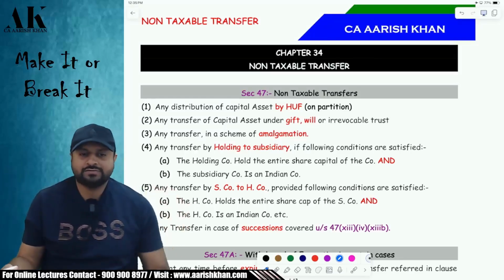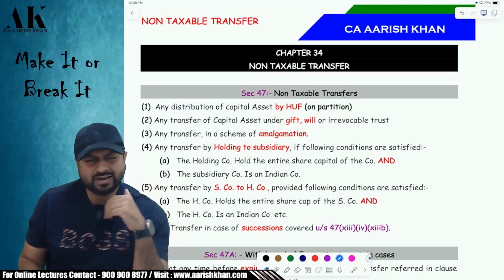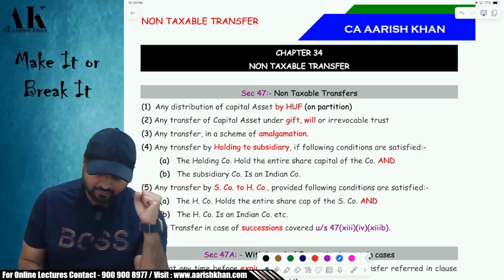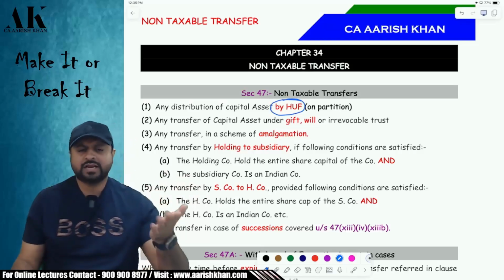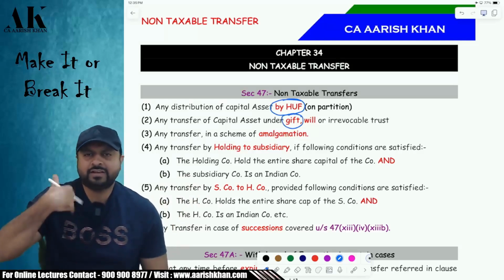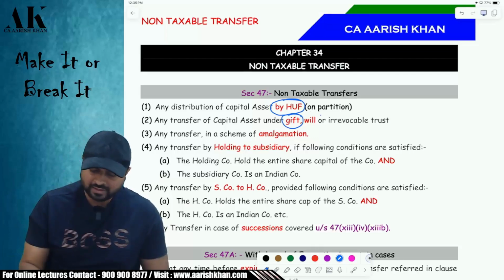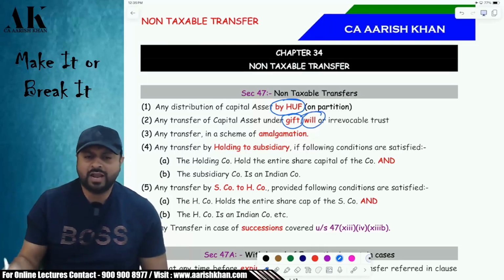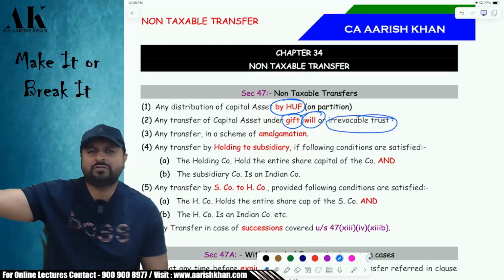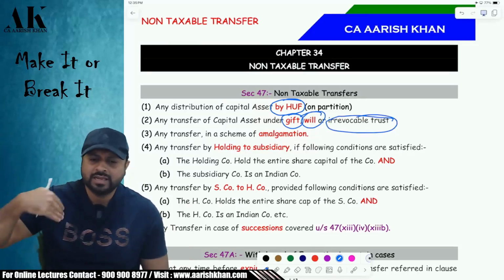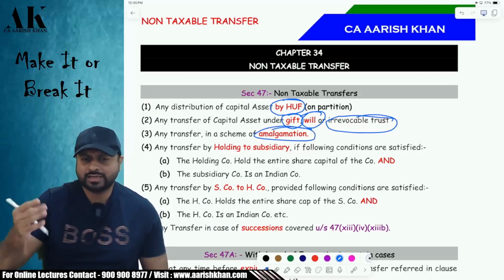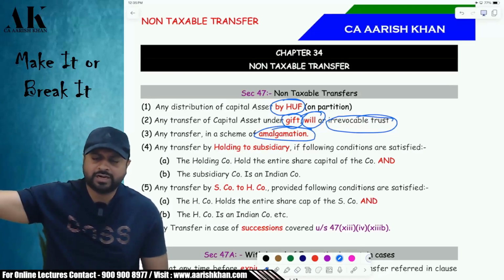Sir, which are those cases where capital gains is not chargeable? There are a lot of cases I'm going to speak about, but I'm starting with some simple ones. First of all, where an HUF gives assets on partition, then it is not taxable. Or if you give an asset under gift, if I give you a gift, then it is a non-taxable transfer. Or if I give you some assets under a will, then it is a non-taxable transfer. Or an irrevocable trust, which means something for a very long period of time, say for 10-15 years, then that is also a non-taxable transfer. Then amalgamation, that is also a non-taxable transfer. Regarding amalgamation, we will do a detailed discussion in some time.